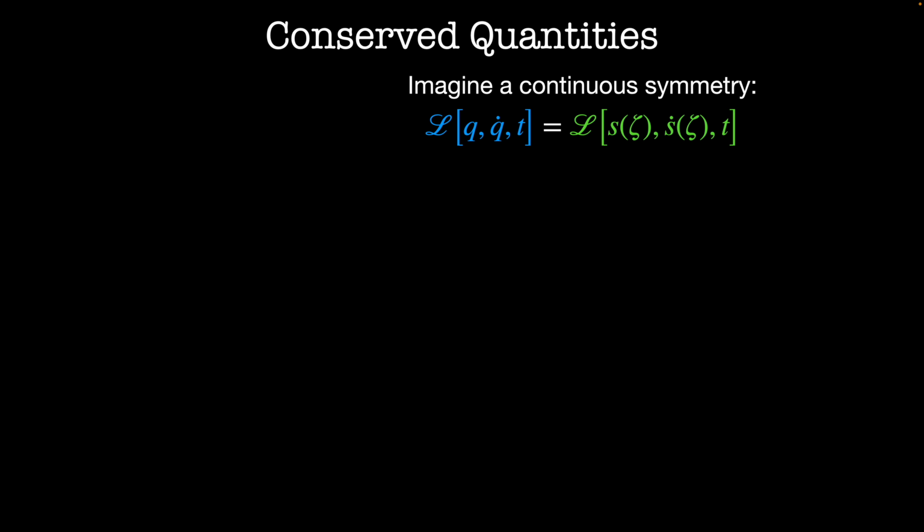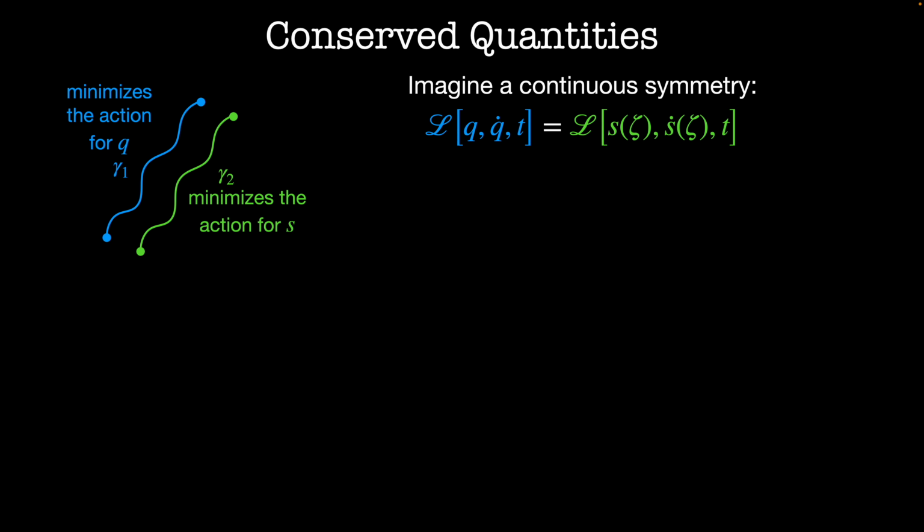What does it mean for a quantity to be conserved? Let's start with a system with a continuous symmetry. The Lagrangian in terms of the initial coordinates q, q dot, and t must be equal to the Lagrangian in terms of the new coordinates s of zeta, s dot of zeta, and t. Here's a path, let's call it gamma 1. Gamma 1 is the path that minimizes the action for the coordinates q. This path here, gamma 2, minimizes the action for the coordinates s.